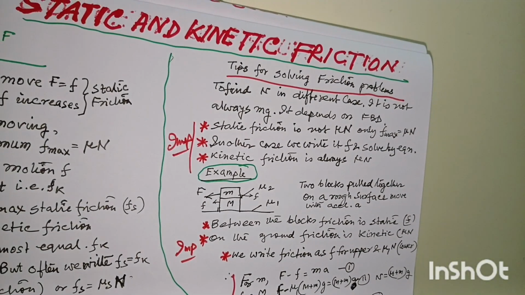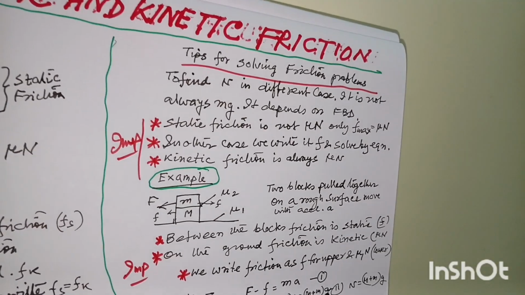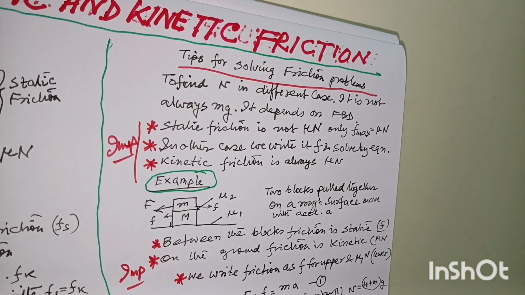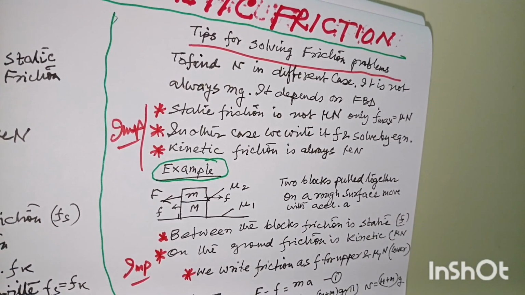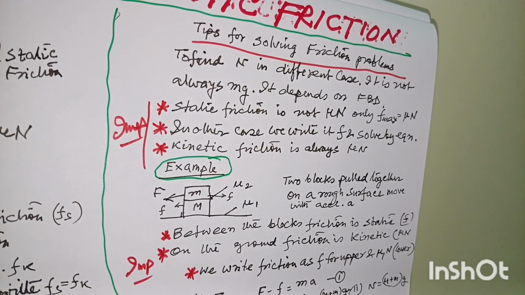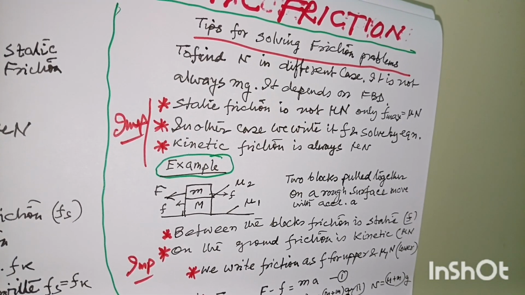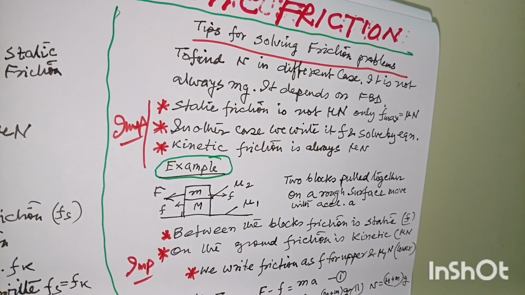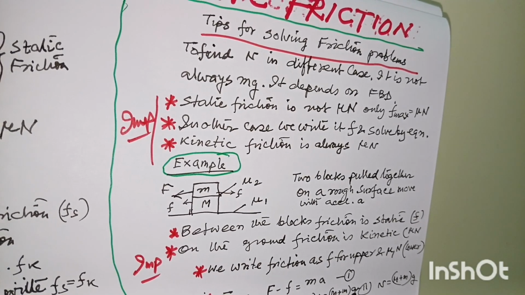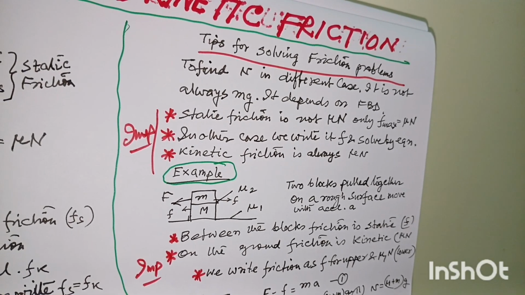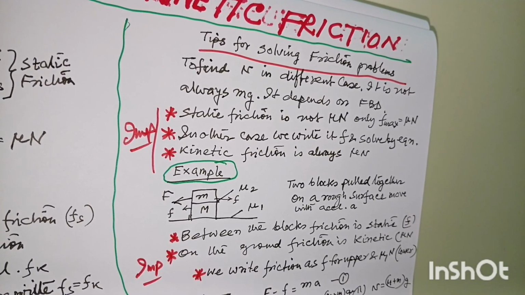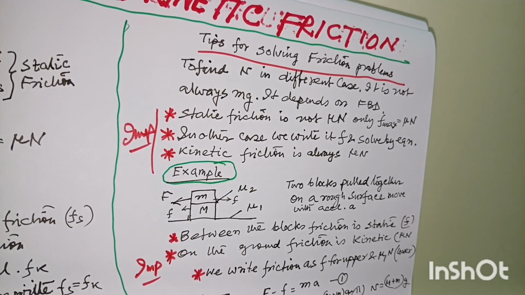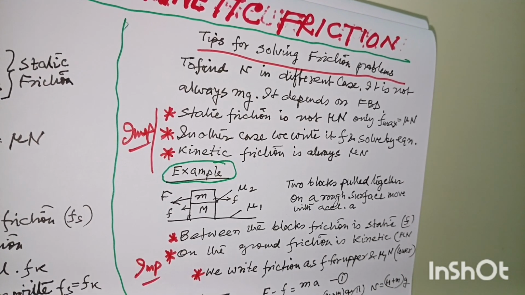Now, I am giving the tips to solve the friction problem. This you will get, but very often you students confuse on this. So I am giving the tips point-wise. See, we have to find normal reaction, and normal reaction is not always mg.